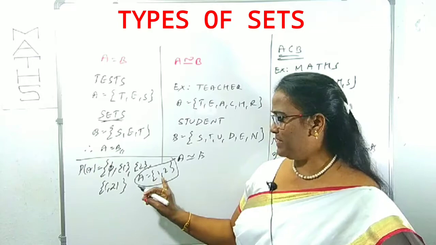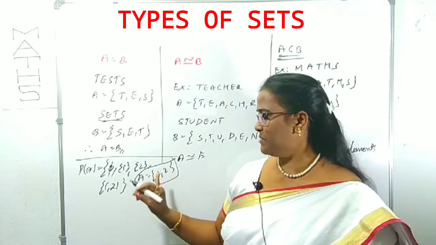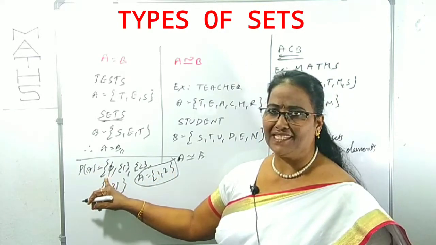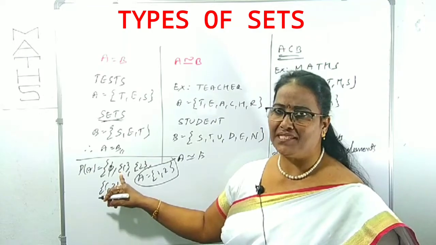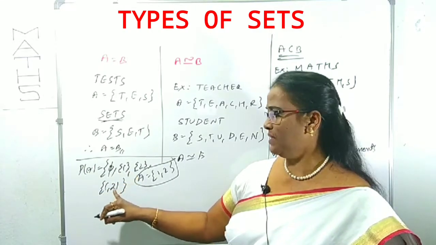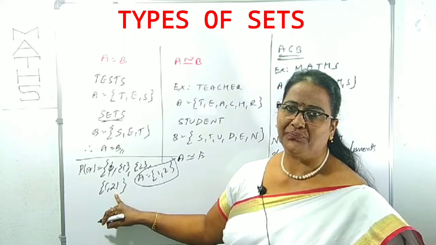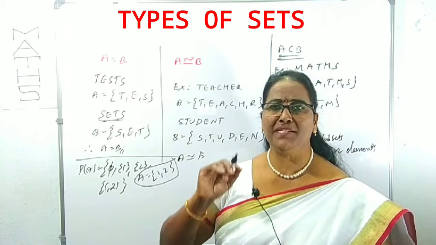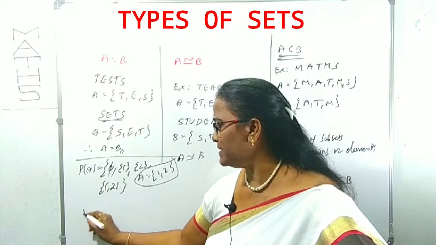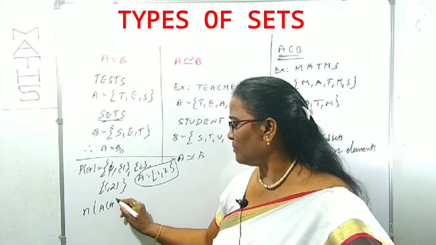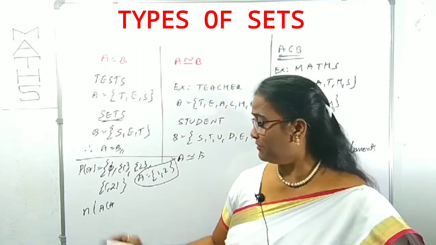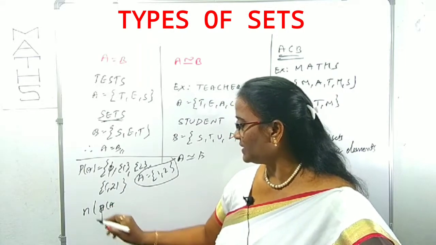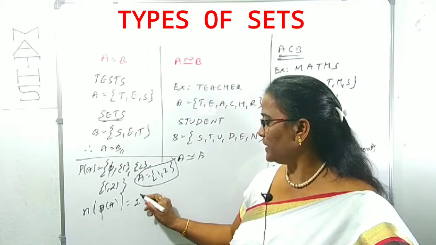Suppose A has 2 elements, 1, 2. So what are the subsets of A? Phi, the null set, as well as the single element sets 1 and 2, and the 2-element set 1, 2. Clear? This is called a power set. And how many elements are there in a power set? The number of elements in P of A is clearly 2 power n.